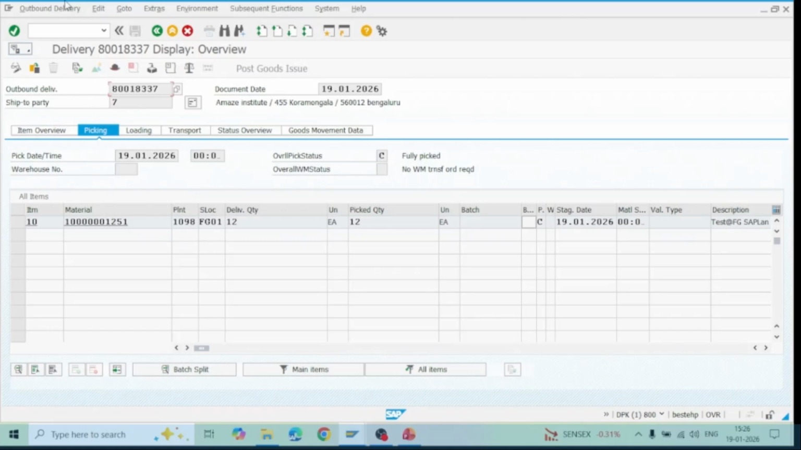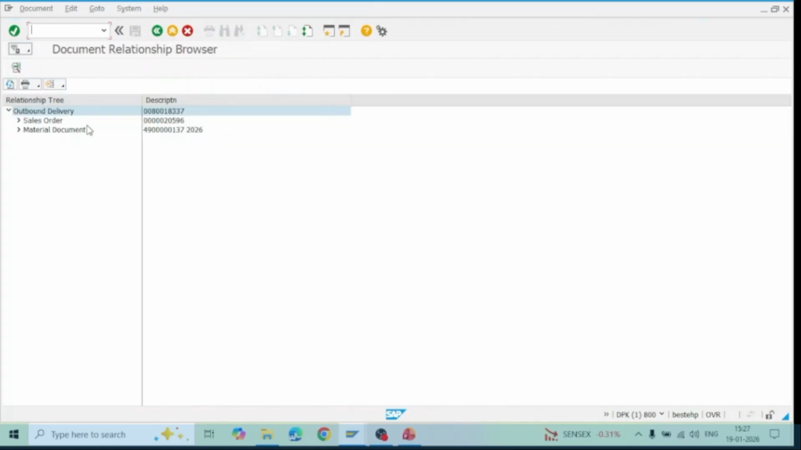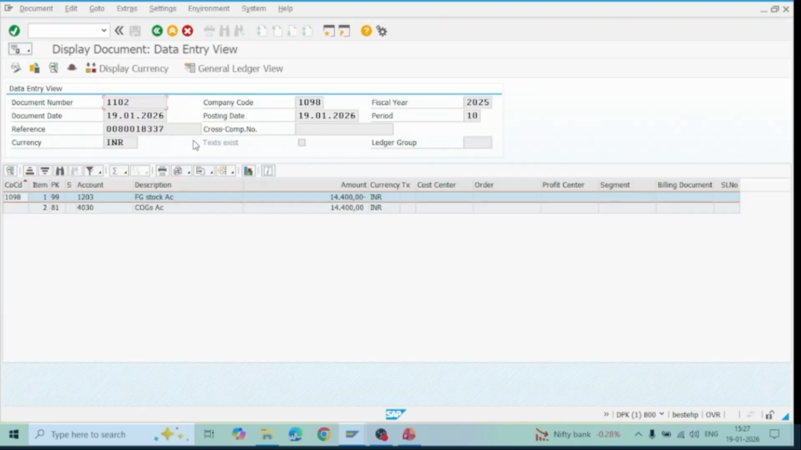If you go to the outbound deliveries and then to the relationship browser, you can see the outbound delivery document is there, the sales order, the material document that is created against it, and also accounting documents 1098 to 1102. If you double click on the accounting document, you can see the accounting entry. Finished goods stock is credited and the COGS account has been debited.